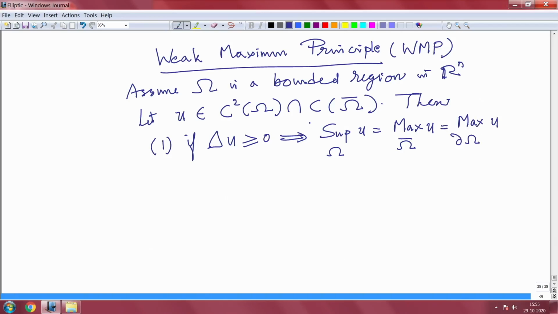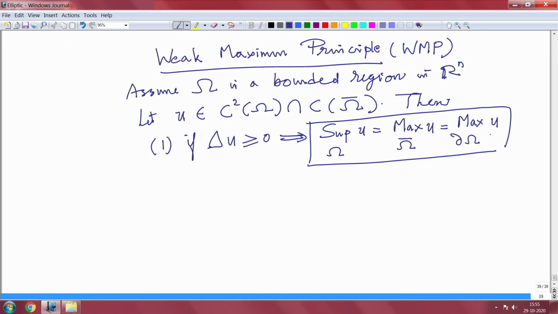So, you have to understand the theorem properly. The proof is over. If you have an interior maximum, I am also giving you the proof, this is an obvious thing. The supremum of u should be the maximum of u, and that maximum has to be achieved on the boundary. The strong maximum principle says that it cannot be in the interior, so since it has to have a maximum including the boundary, the maximum is achieved at the boundary.